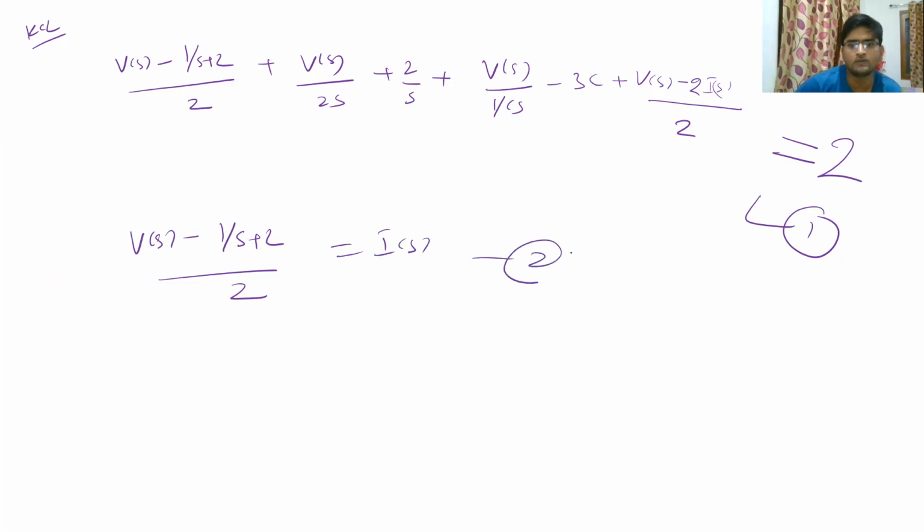So you have two equations and two unknowns. After solving, you will get Is equal to Vs minus 1 upon S, and then some value of Vs. I'm not going to solve it, you just solve it in your homework. So let's go to the next example.